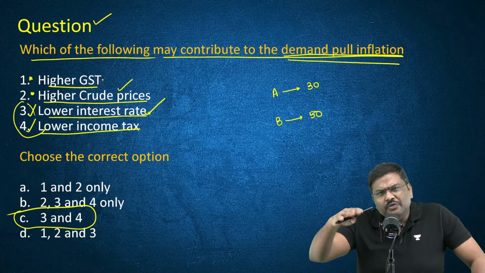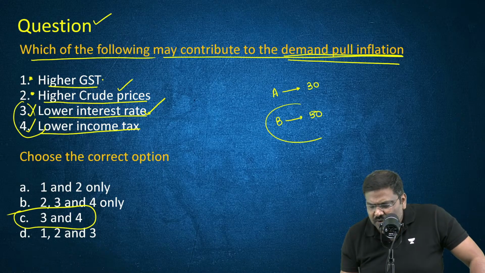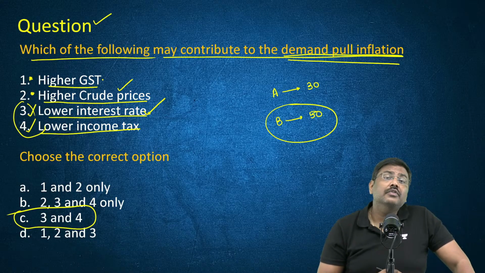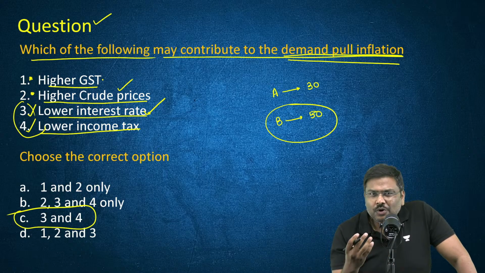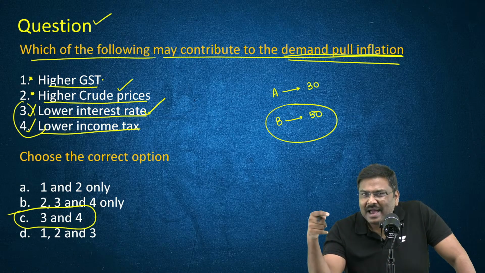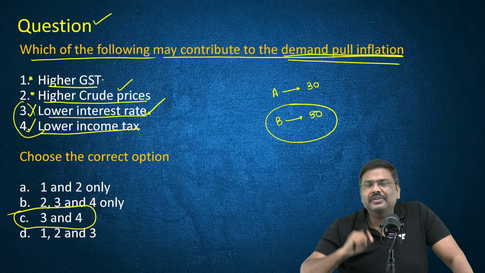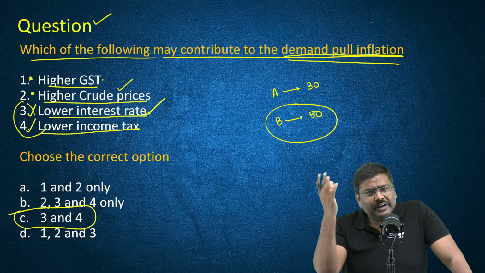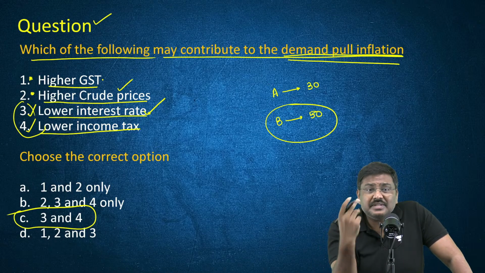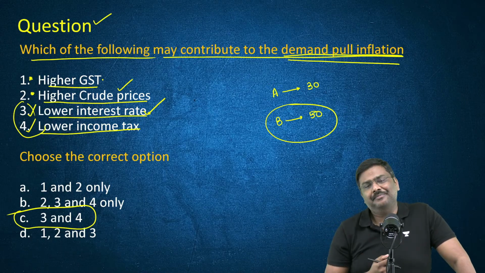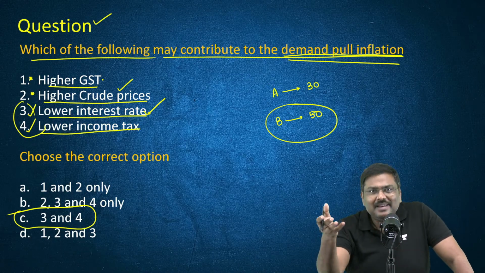A lot of you will jump and say, sir, it's a very easy question, B has scored 50 marks. But I hope you understand, did I give you out of how many maximum marks they have scored 30 and 50? Did I tell you what is the maximum number of marks? Maximum is important. Why? Comparison. You need to compare.